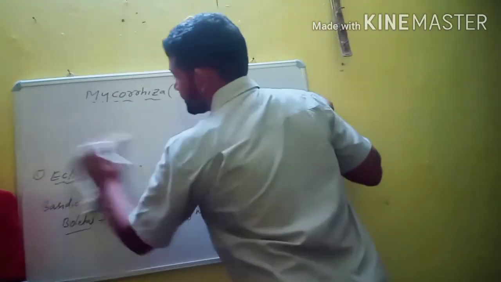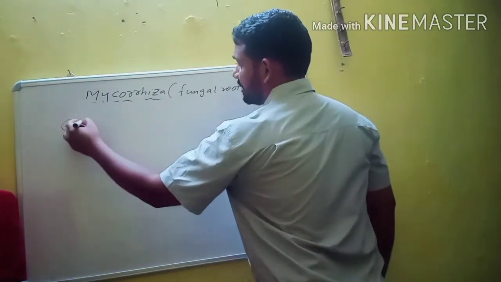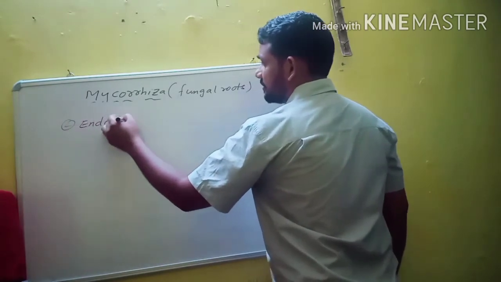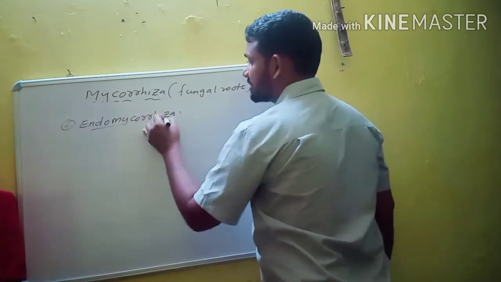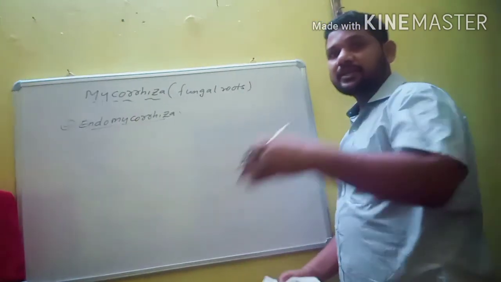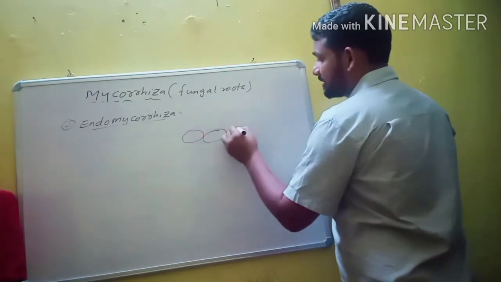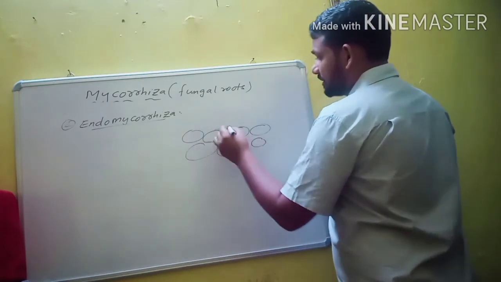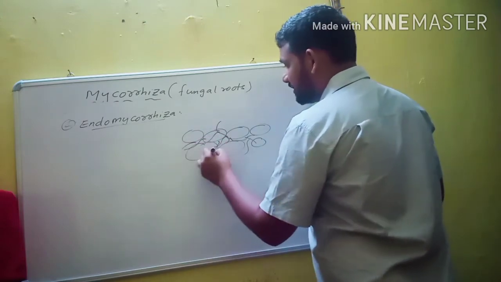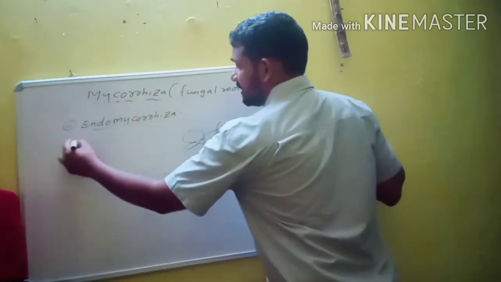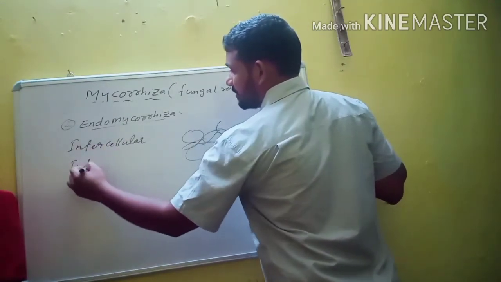And the second one is endomycorrhiza. The second mycorrhiza is endo. Endo means inside, inside the tissue of the root. In this, the fungal hyphae enter into the tissue. The spreading is both intracellular and intercellular. For example, this is the cortex tissue. Then the fungal hyphae spread on both sides, both inside the cortex cells and in the intercellular spaces. That's why the spreading is both intercellular and intracellular.